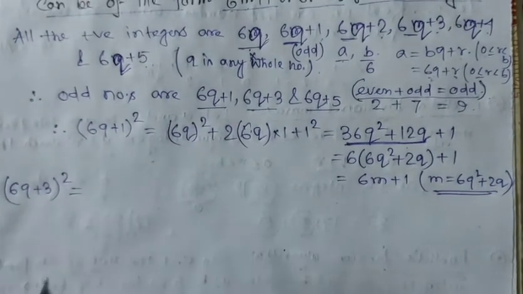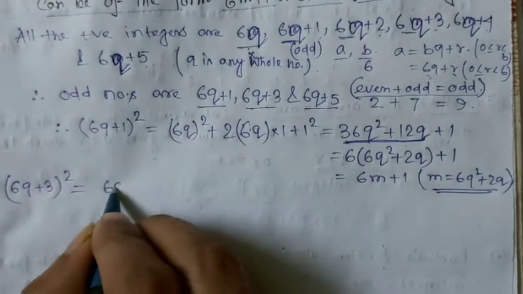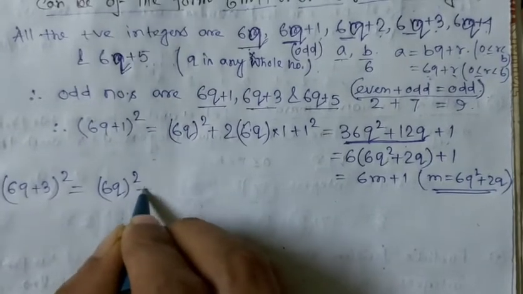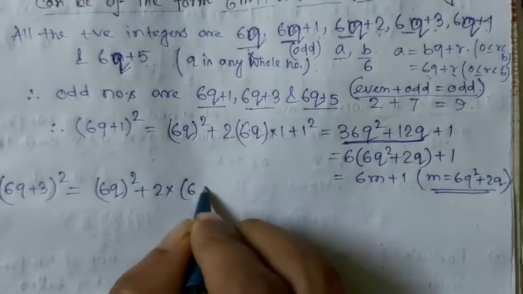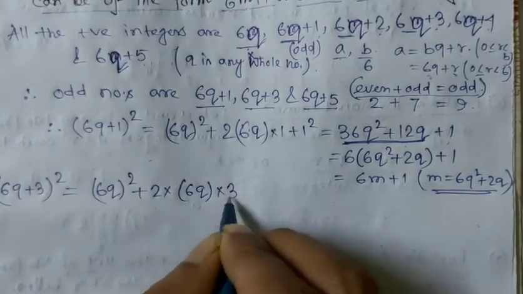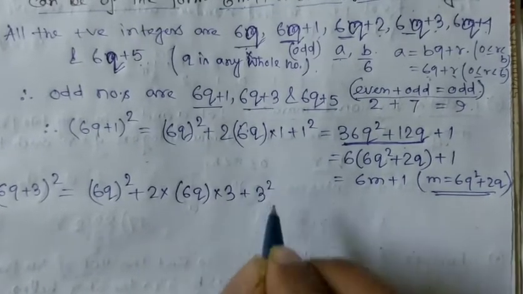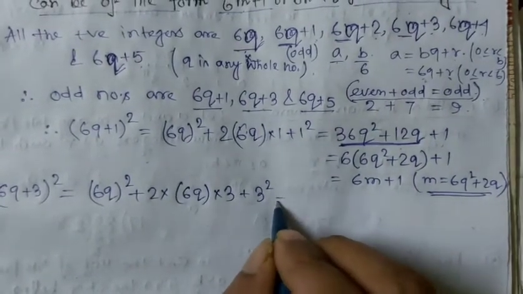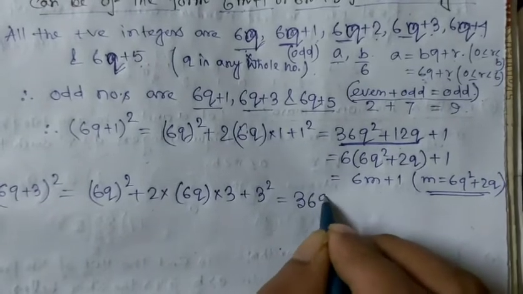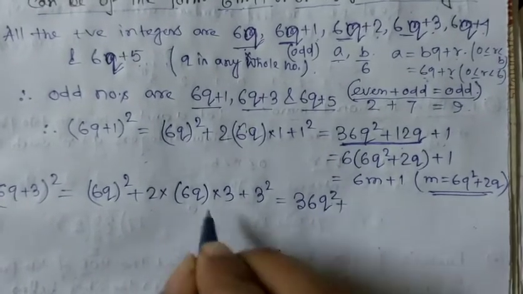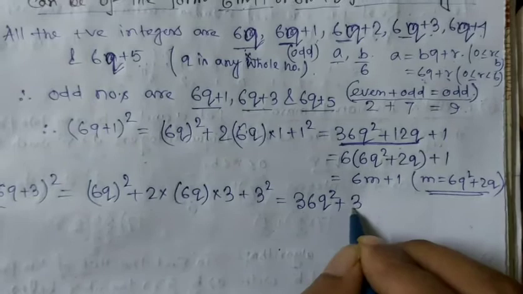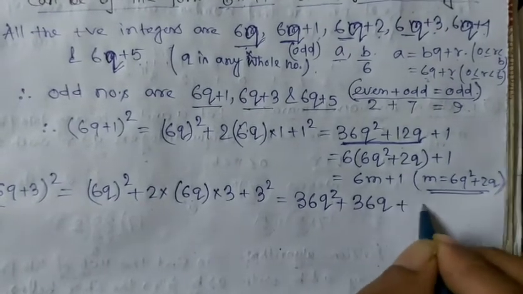This one is equal to (6q) whole square plus 2 into 6q into 3 plus 3 square. That means this one can be represented as 36q square plus 2 into 3 into 6, 6 into 6 is 36, so 36q plus 9.